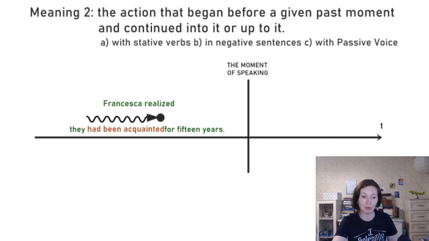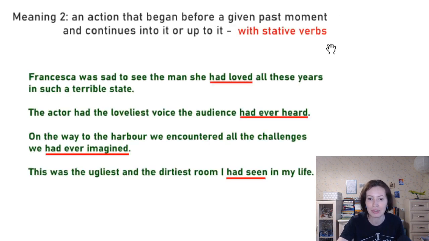Then let's look at the more typical examples, and I broke them into three parts so that we don't mix up the three cases: stative verbs, negative sentences, and passive voice. So stative verbs first. Francesca was sad to see the man she had loved all these years in such a terrible state. There is this single action, this moment in the past when she was sad, she saw him, she was sad, and then all these years before she had loved him, right? But love is a stative verb, so we can't use the past perfect continuous, we just use the past perfect.